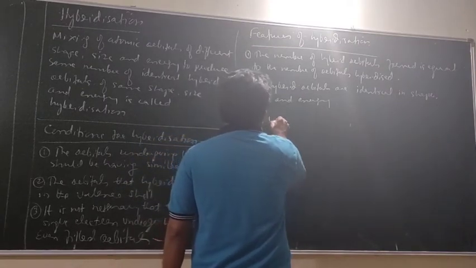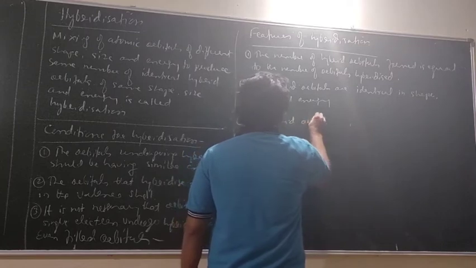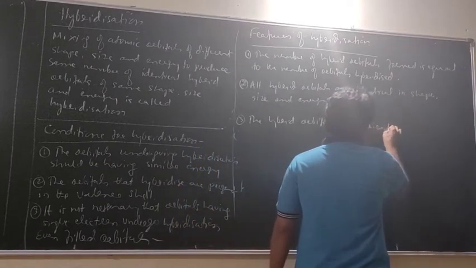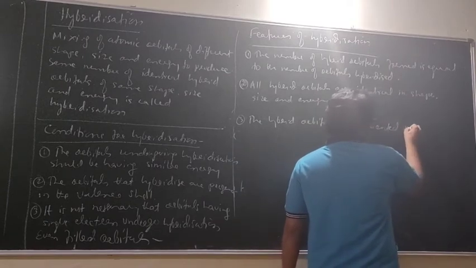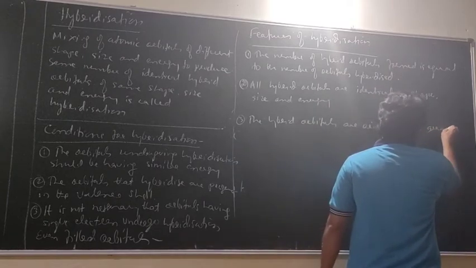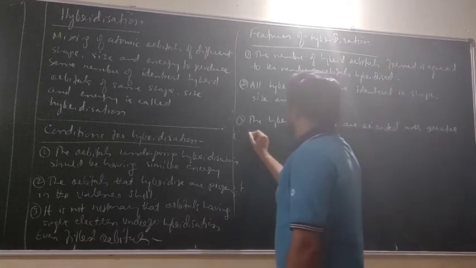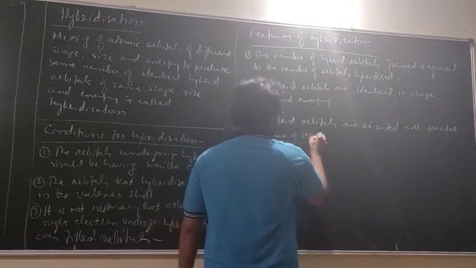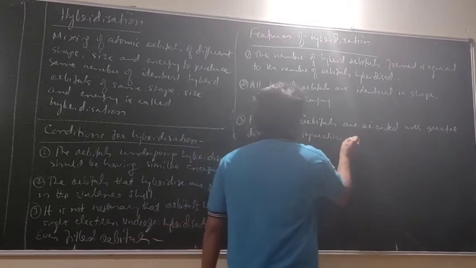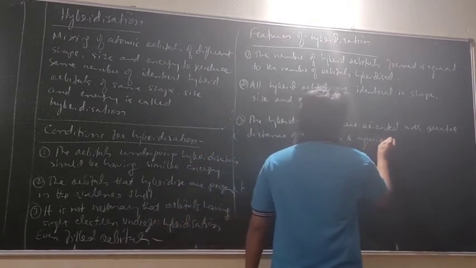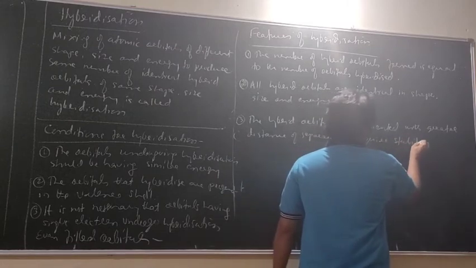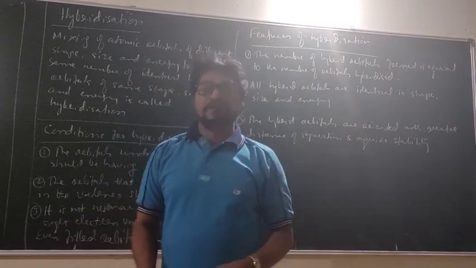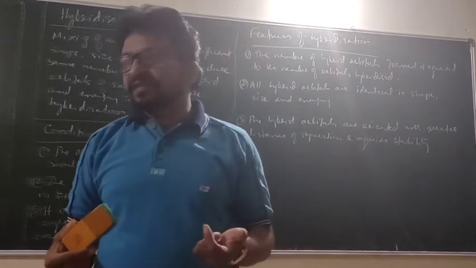The hybrid orbitals are oriented with a greater distance of separation and acquire stability. See, I told you in the methane example, p orbitals are 90 degree to one another.